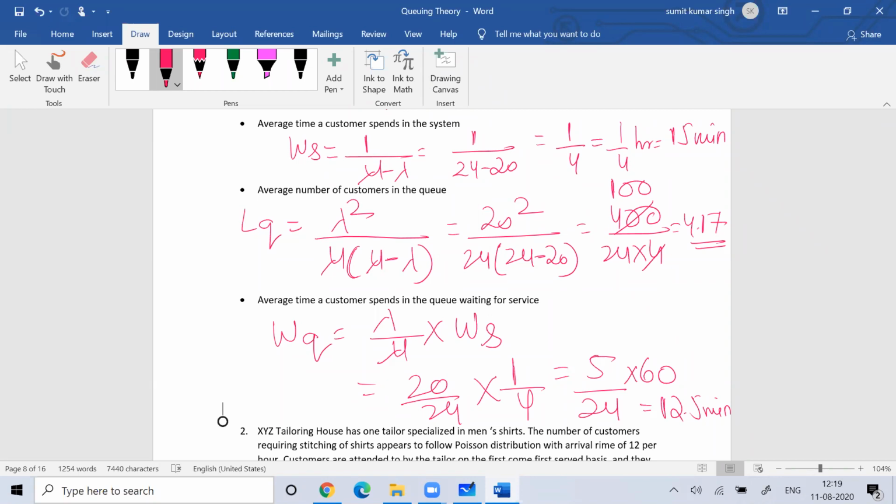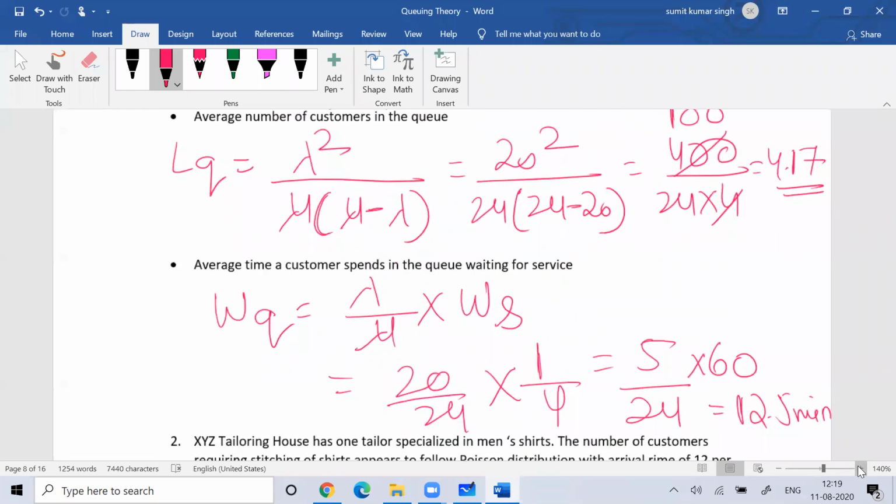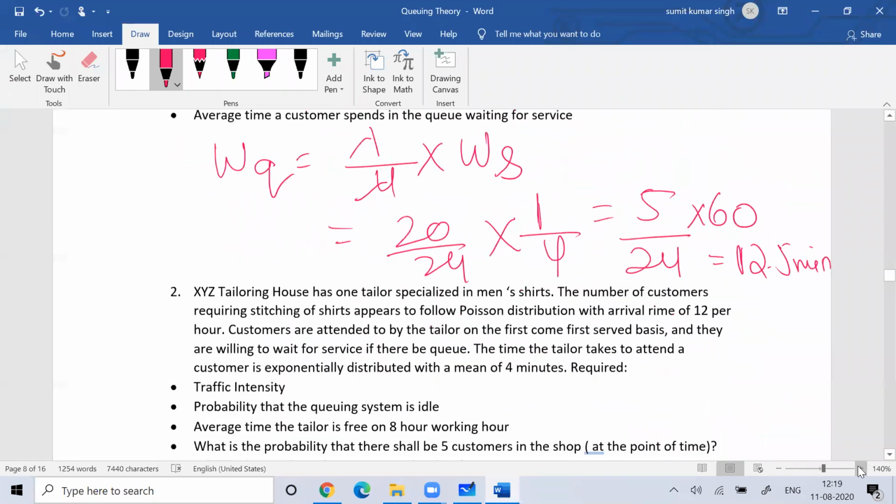Okay. Does anyone have any doubt till now about what we have done? Anyone want to ask anything? Anyone have any doubt? Anyone want to ask anything based upon what we have done?